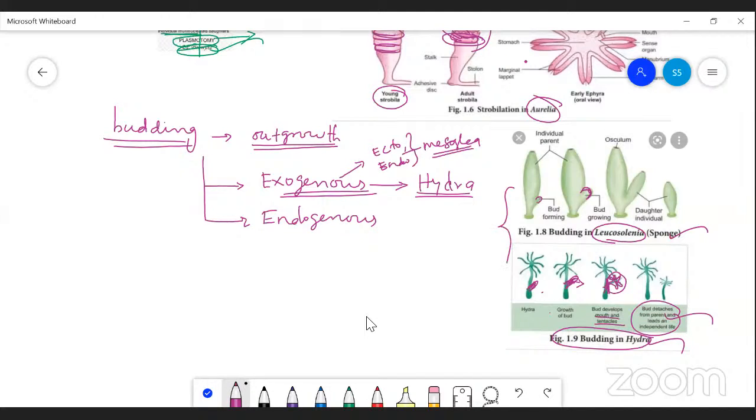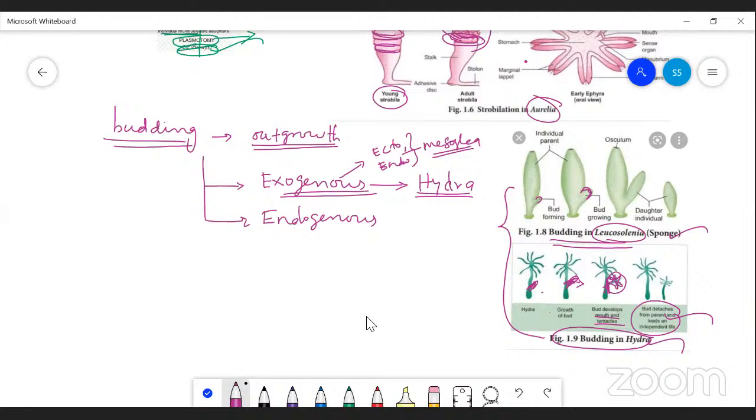So in both cases, Leucosolenia as well as hydra, the young ones are daughter cells produced by the process of budding. It is an example for exogenous type of budding. So you must know all the examples.